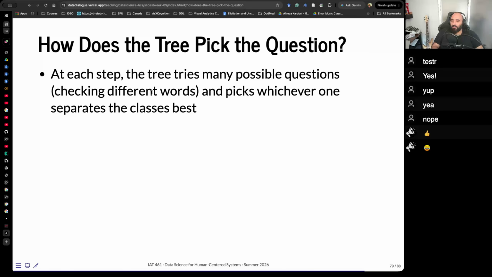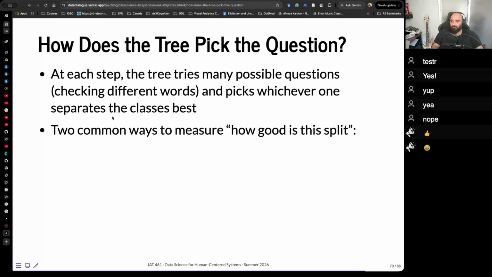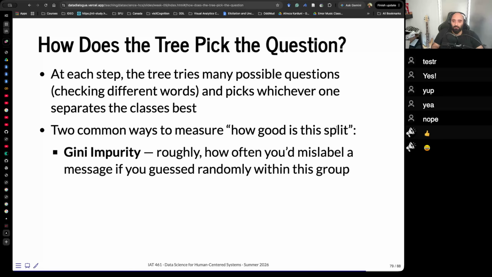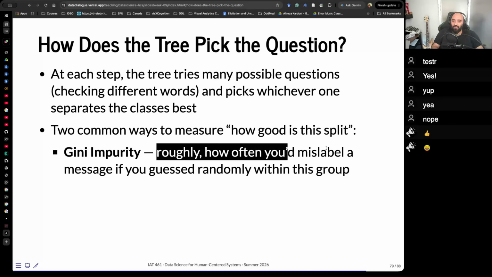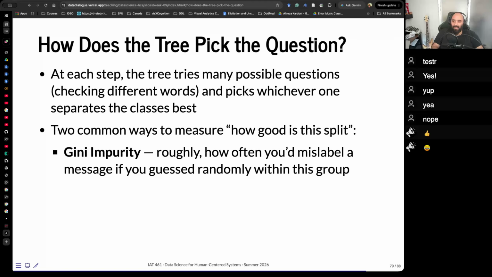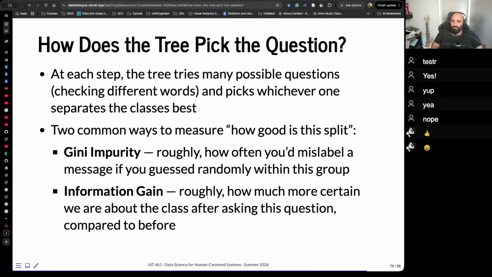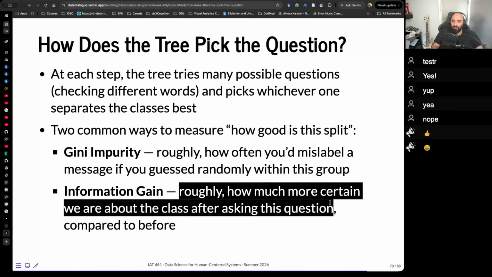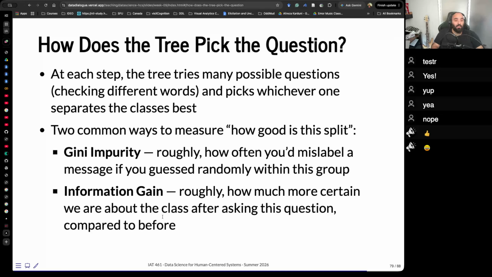How does the tree pick the question? At each step, before we get to the random forest, the tree tries many possible questions, right? It checks whether different words and picks whichever one separates the classes the best. There are 2 common ways to ask how good is this split. Gini impurity roughly asks how often you'd mislabel a message if you guessed randomly within this group. Information gain asks roughly how much more certain we are about the class after asking this question compared to before.